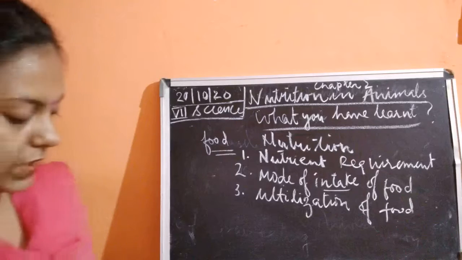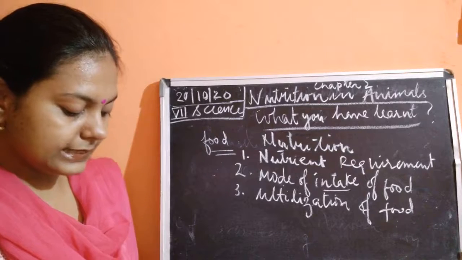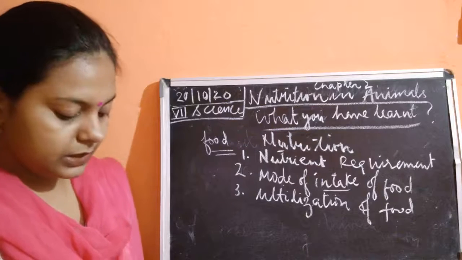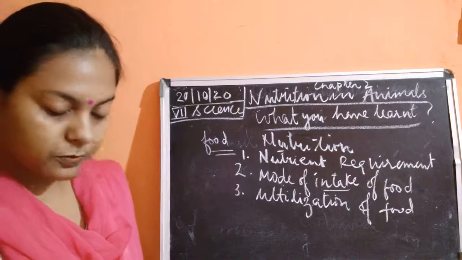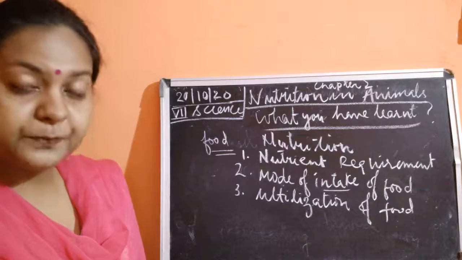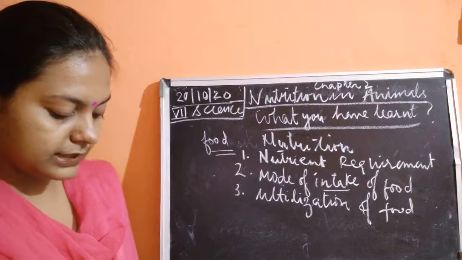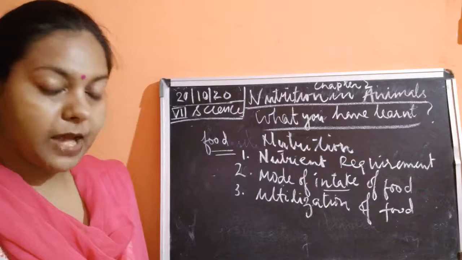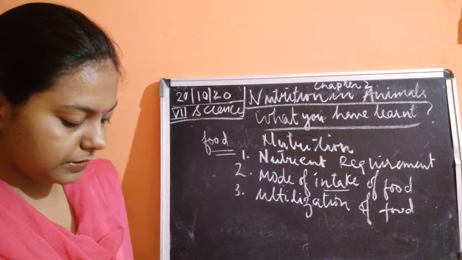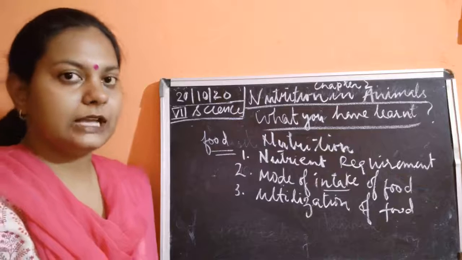The second point says: the human digestive system consists of the alimentary canal and the secretory glands. It consists of the buccal cavity, esophagus, stomach, small intestine, large intestine, ending in the rectum and anus. The main digestive glands which secrete the digestive juices are the salivary glands, the liver and the pancreas. The wall of the stomach and the wall of the small intestine also secrete some digestive juices.